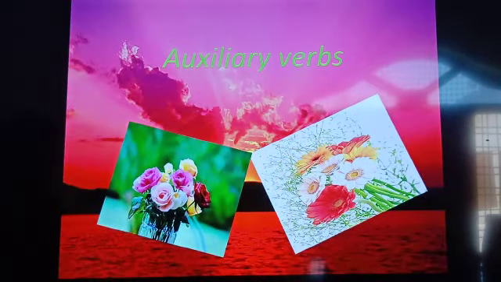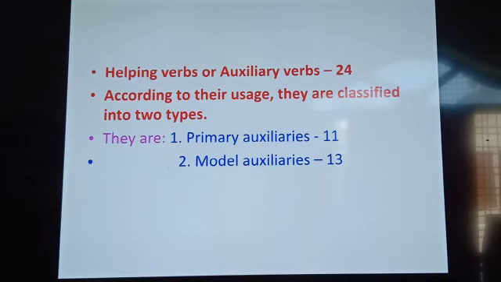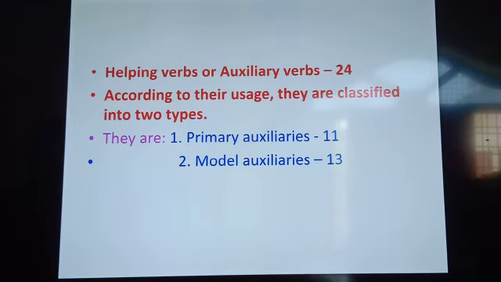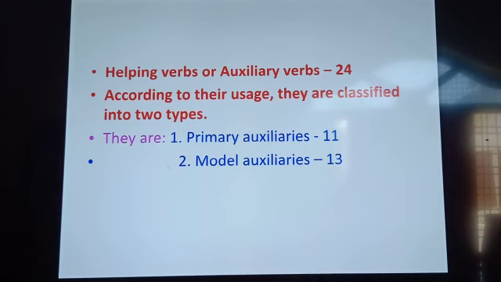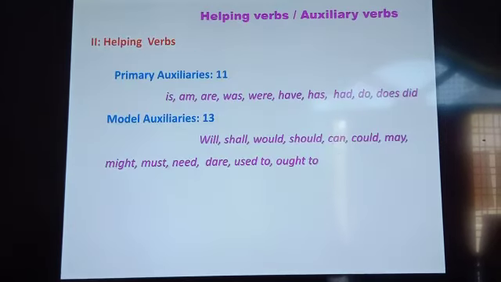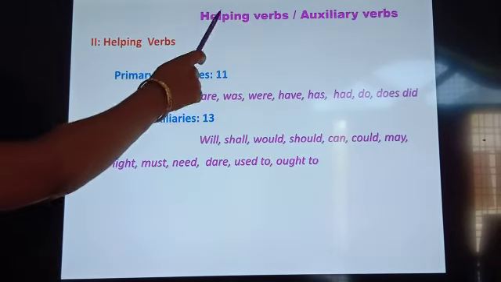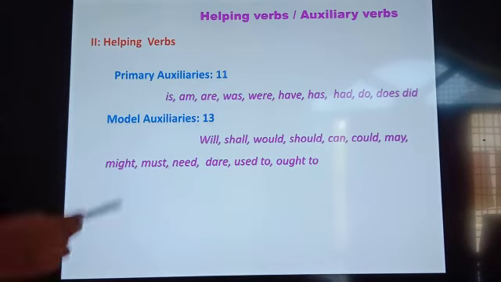Now, helping verbs or auxiliary verbs, there are 24. According to the usage, we have classified them into two types. That is, primary auxiliary verbs, which are 11, and modal auxiliary verbs, which are 13. Now children, please make a note of it. Helping verbs or auxiliary verbs.